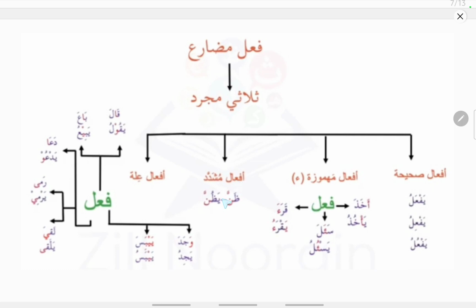Similarly, afale mushaddad, the noon will be repeating twice, that is zanna, yazunnu. Zanna is the past tense, yazunnu is the present tense or the future tense, that is fe'lul mudari. And afale illa is also the same, that is one of the three root letters will have a weak letter, that is wajada, where waw is the weak letter, that is the fa kalima will have the weak letter. Wajada, yajidu, qala, yaqulu and laqiya, yalqa.